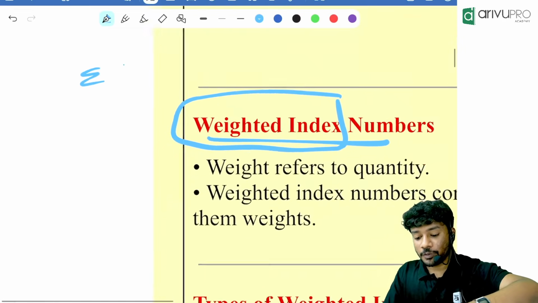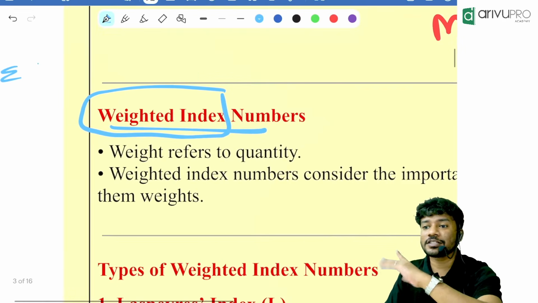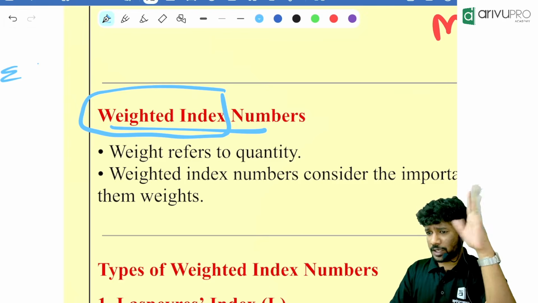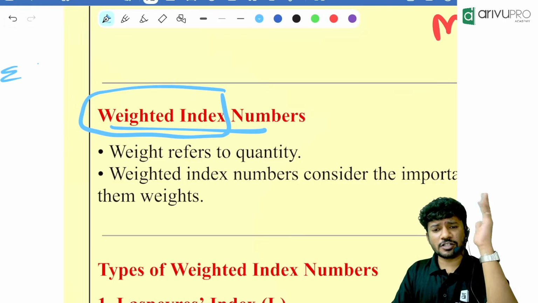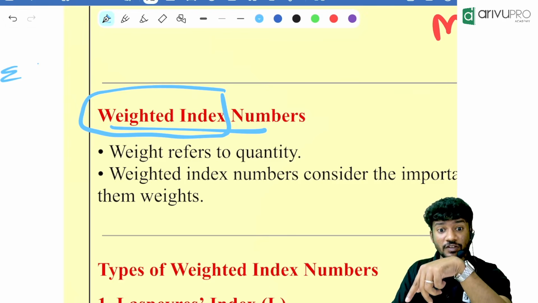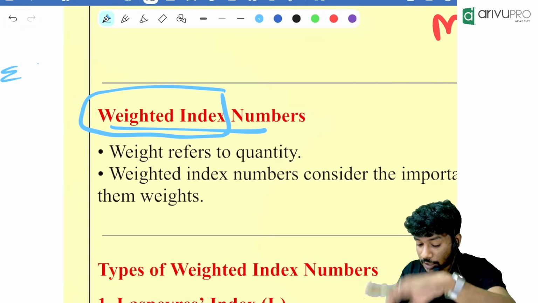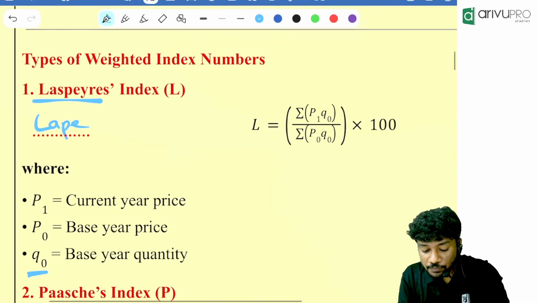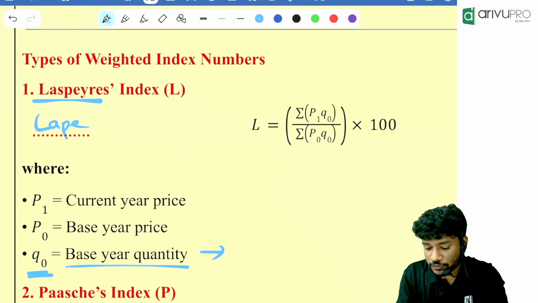So here also we are not concerned about all the things. We are not concerned about base year quantity or current year quantity in general, but if the question is specific, we will consider whatever is required. Now, in the Lappe index number, the weight is always the base year quantity. Keep a note of it.